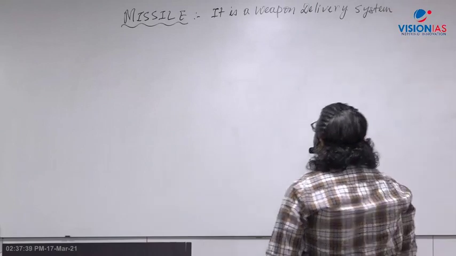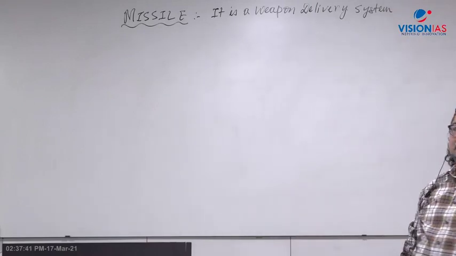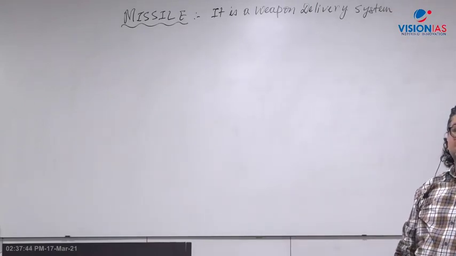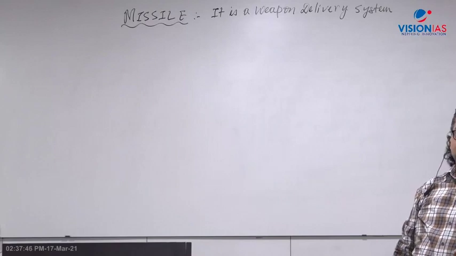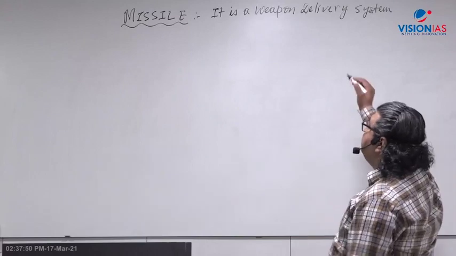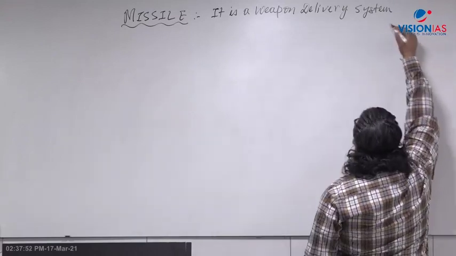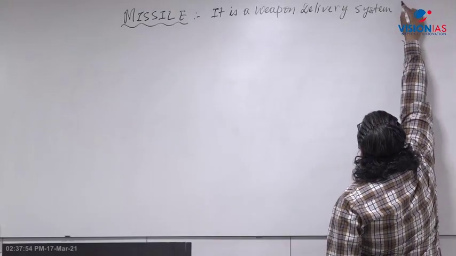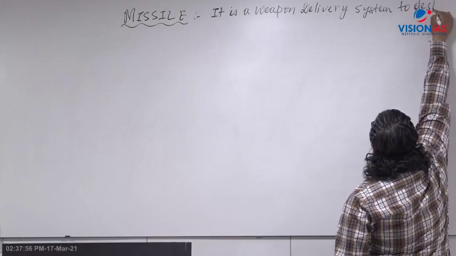Which can deliver a weapon. A weapon can be a conventional weapon as well as a nuclear weapon, which is put at the tip of the missile as a warhead. So what is a missile? It is a weapon delivery system, right, to destroy targets.